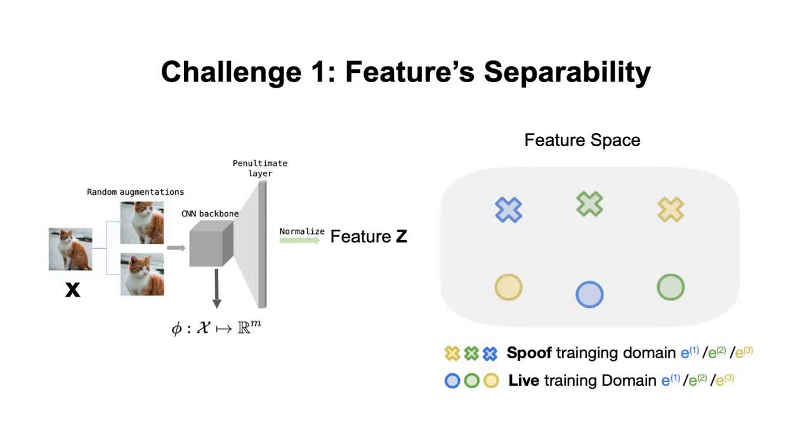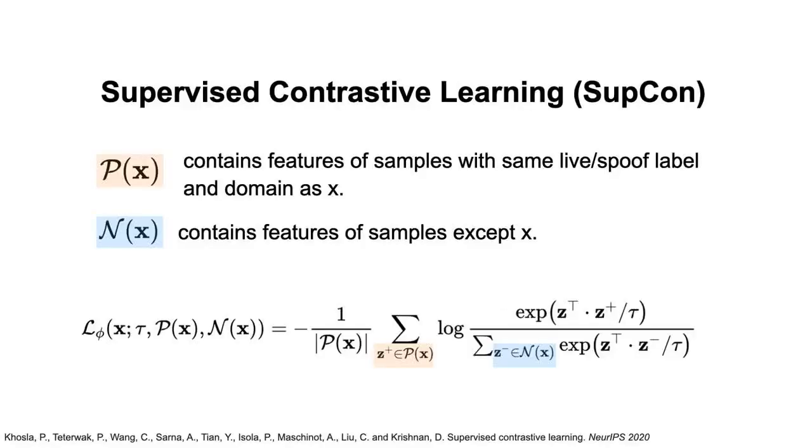Challenge 1 considers the separability in the feature space that encodes the input space by neural network phi. We characterize the domain separability with supervised contrastive learning, or SubCon. SubCon aims to learn a representation space Z that gathers samples in the positive set Px while repelling samples in the negative set Nx.